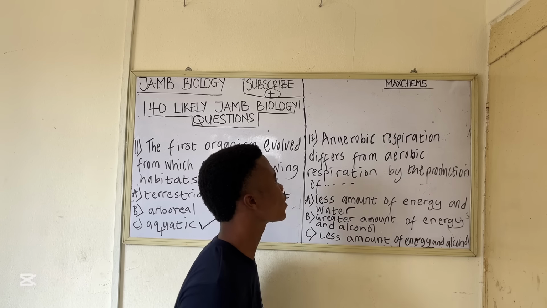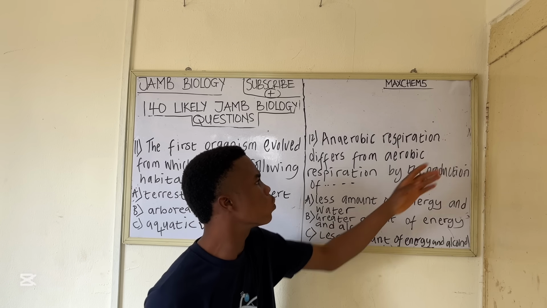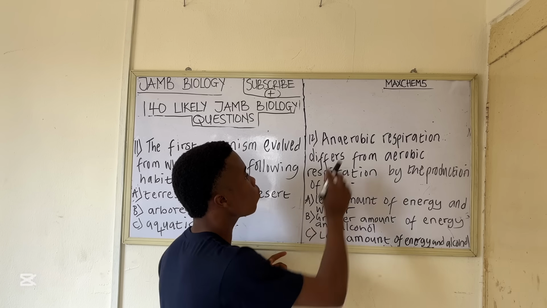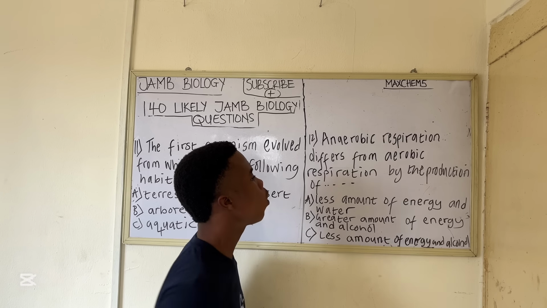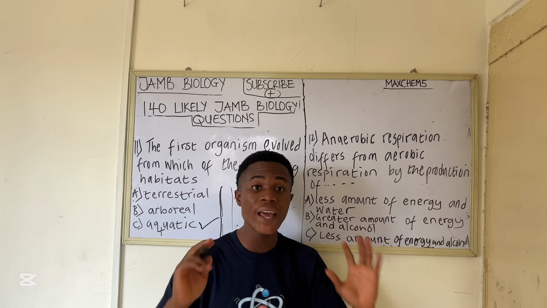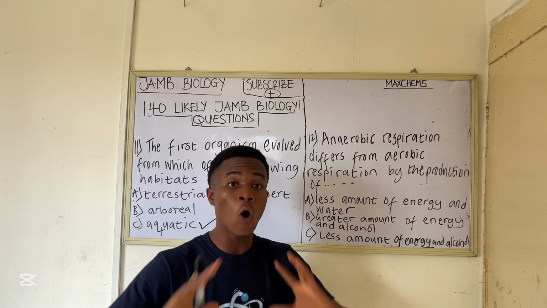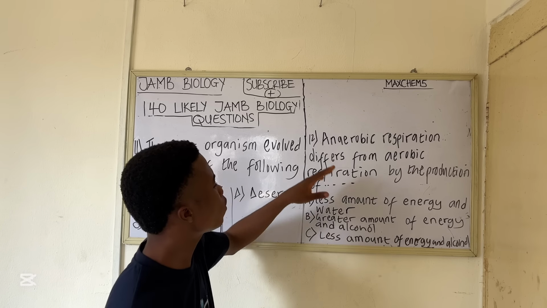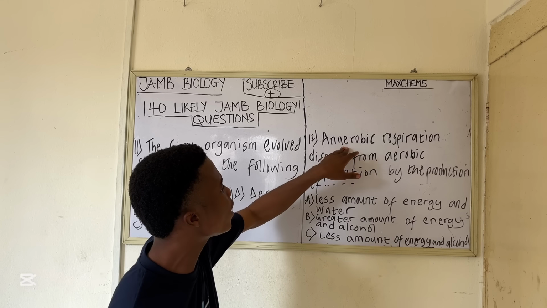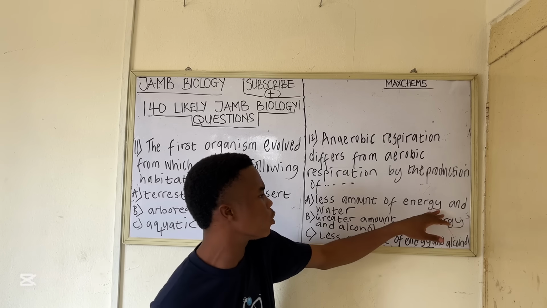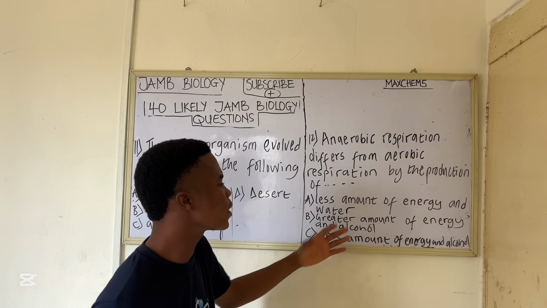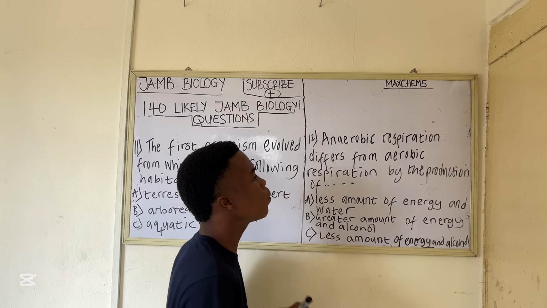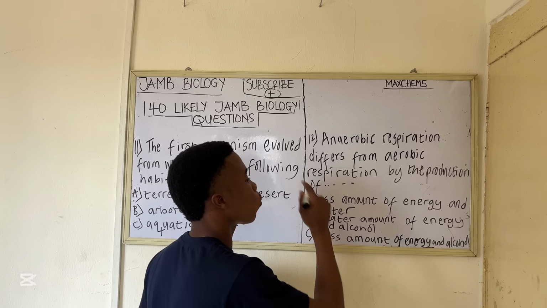Now the second difference is that in anaerobic respiration, the total amount of ATP produced is 2 molecules, while in aerobic respiration we produce 38 molecules of ATP altogether. So you can say there's less amount of energy in anaerobic respiration, while in aerobic respiration there's greater amount of energy. That is another difference.